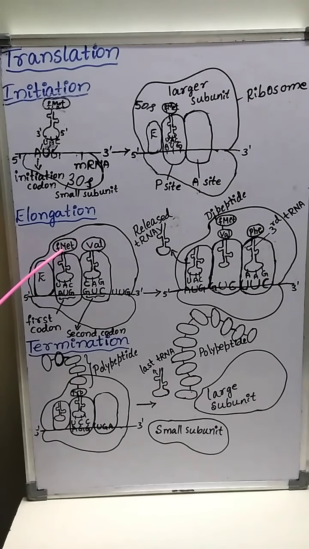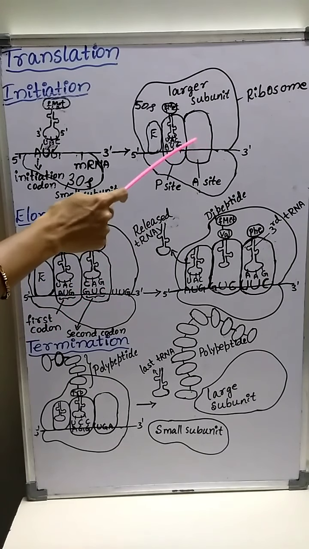First one is methionine and second one is valine. So the second aminoacyl tRNA binds to the second codon present on the mRNA at the A site, which is vacant.